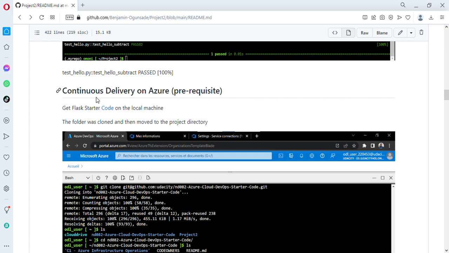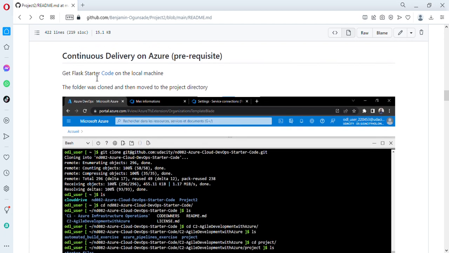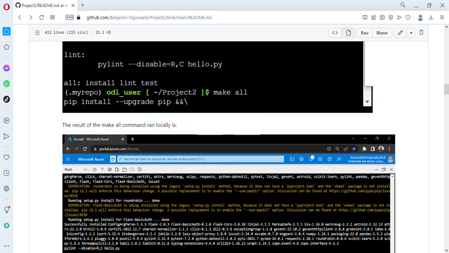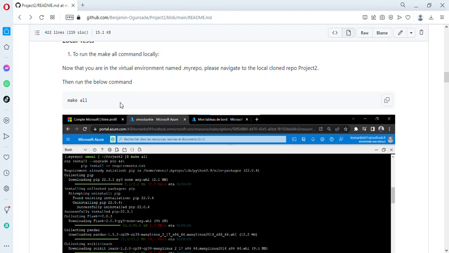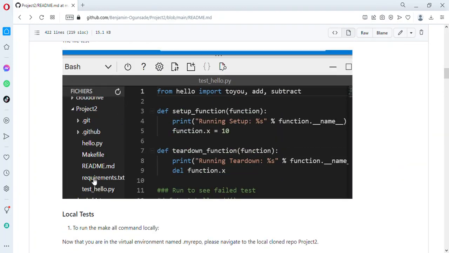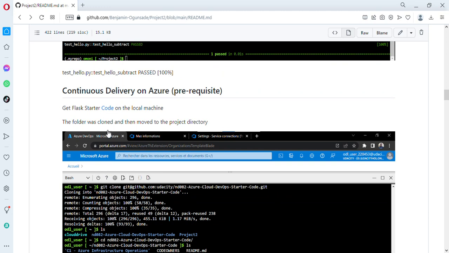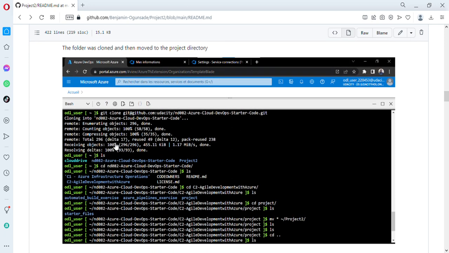So now the next phase is the continuous delivery on Azure. Some prerequisites need to be done. We were provided with a Flask starter code, which was cloned into the machine. In short, I'm going to replace the original files that I was provided with, that is the 4 or 5 files here, 1, 2, 3, 4. I set my README. I'm going to replace them, and I also add more files. So I located this Flask file, and I cloned it, and it was added into the document.